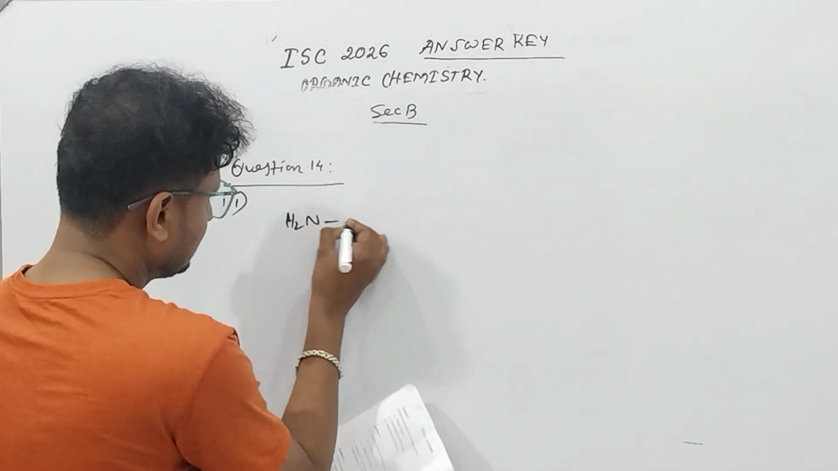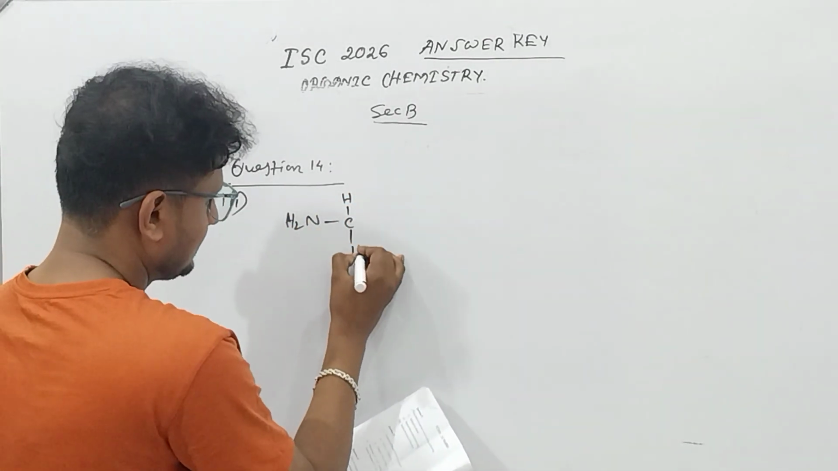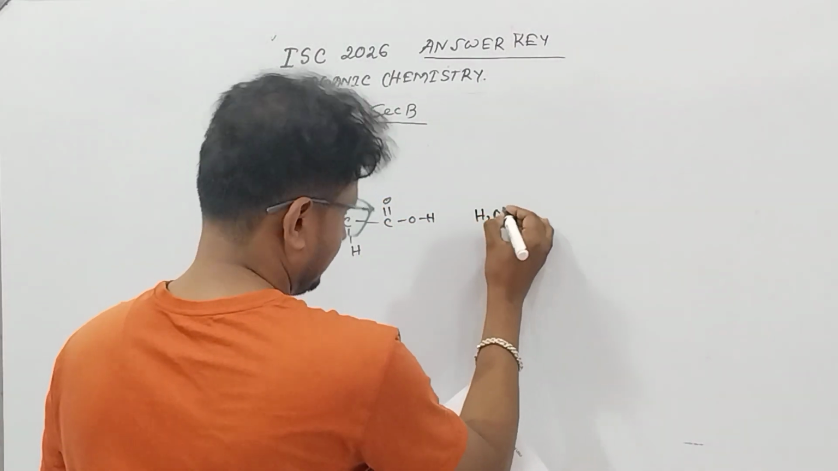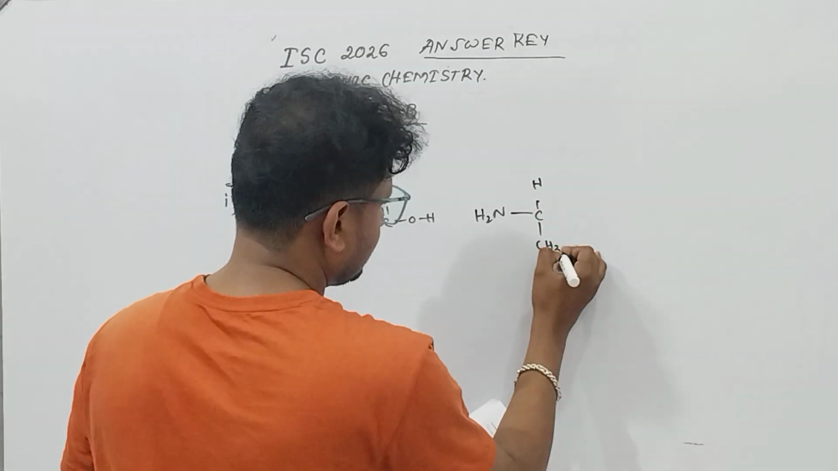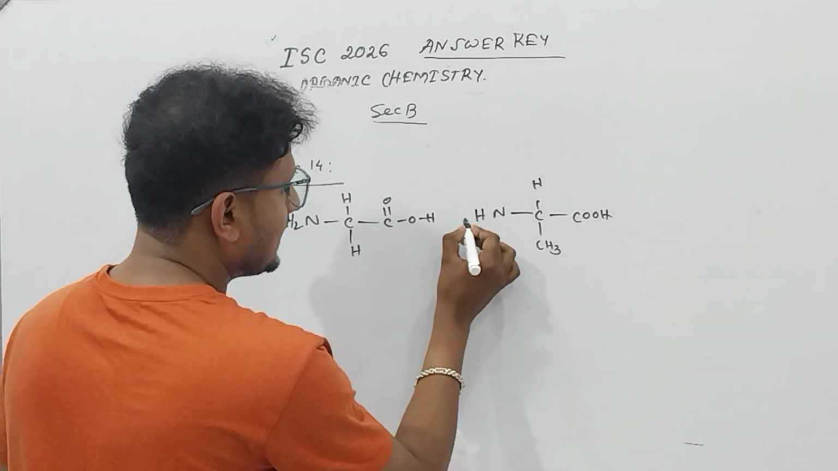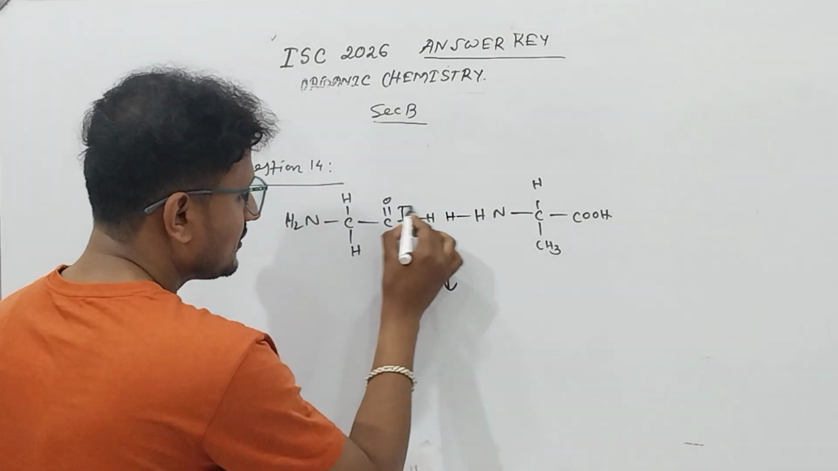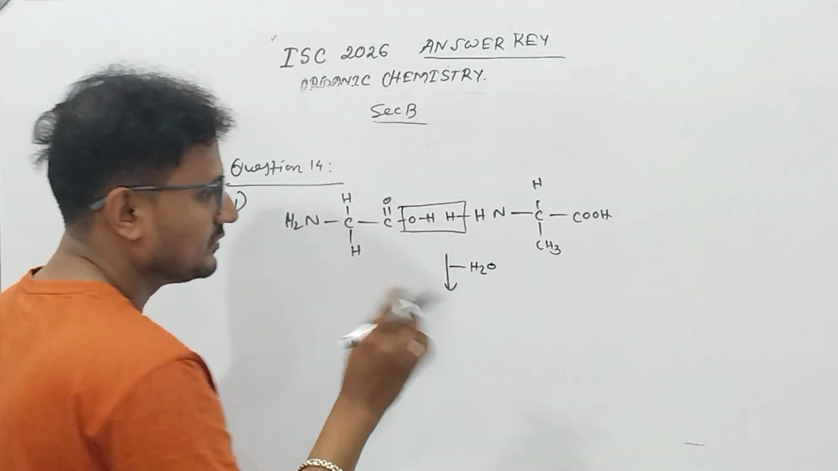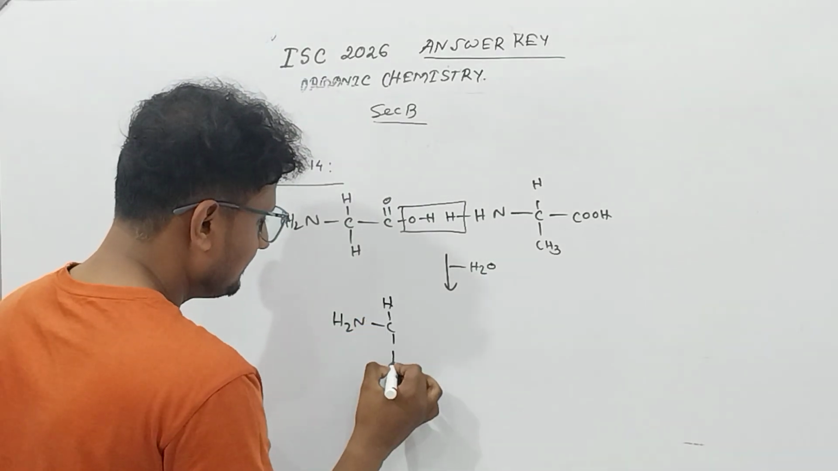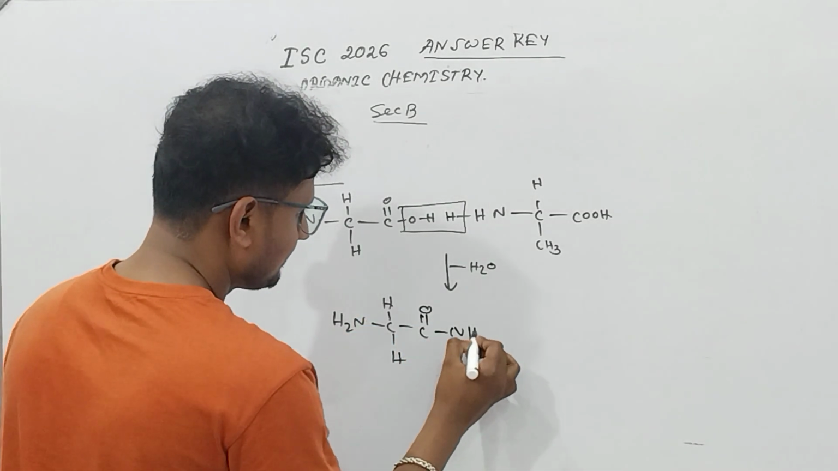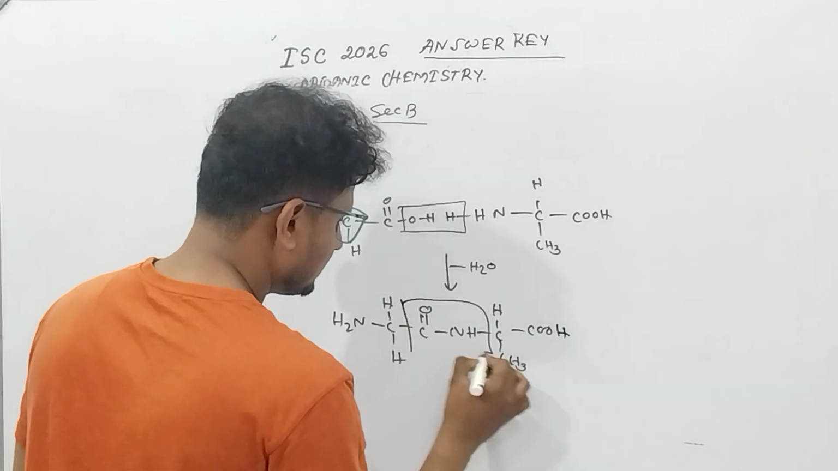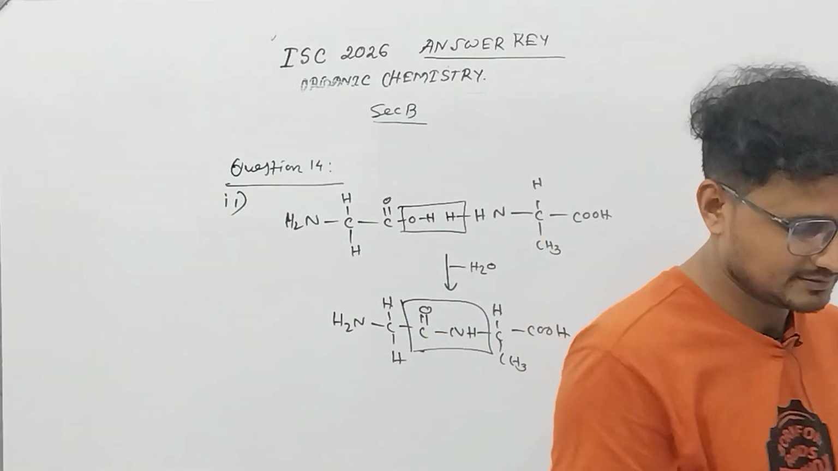This is glycine. And this is alanine. If you join this, you know that one of the hydrogens of the NH2 group and OH of the COOH group combined together will release a water molecule and it will form a peptide bond. It is very simple. So this is the peptide bond.